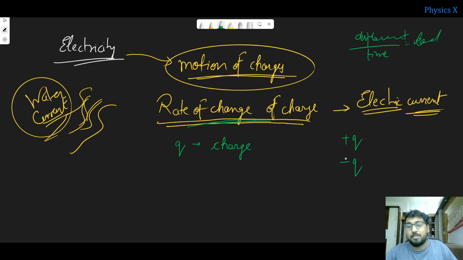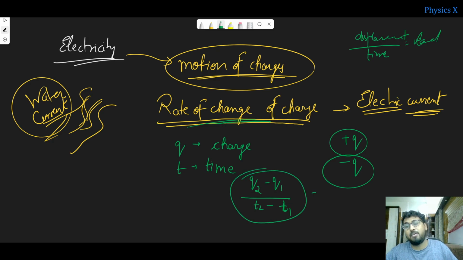Negative charge is generally the electron, the fundamental unit of charge. So q is the charge and t is time. The rate of change of charge, with charge q2 at time t2, is nothing but your current, which is represented by I.